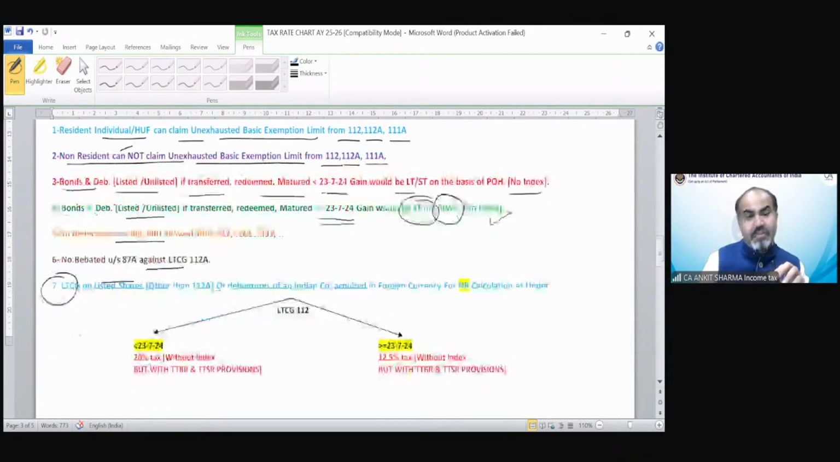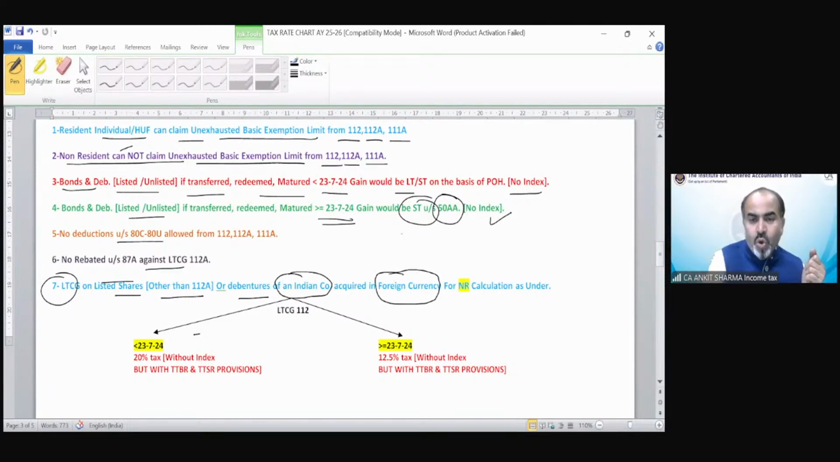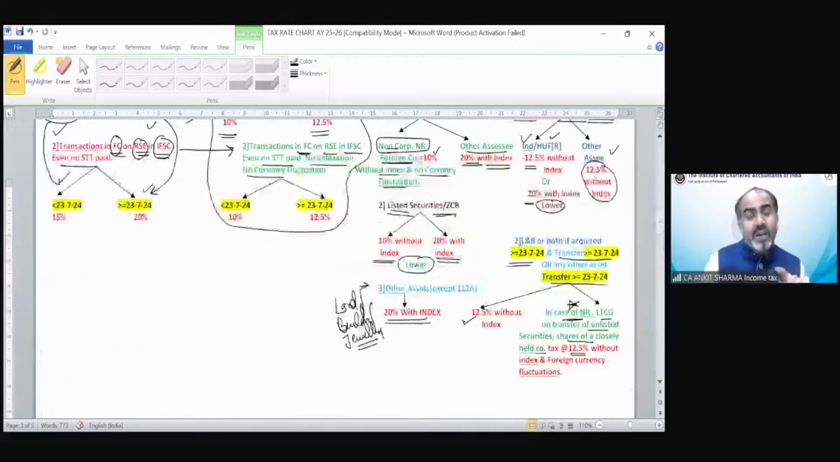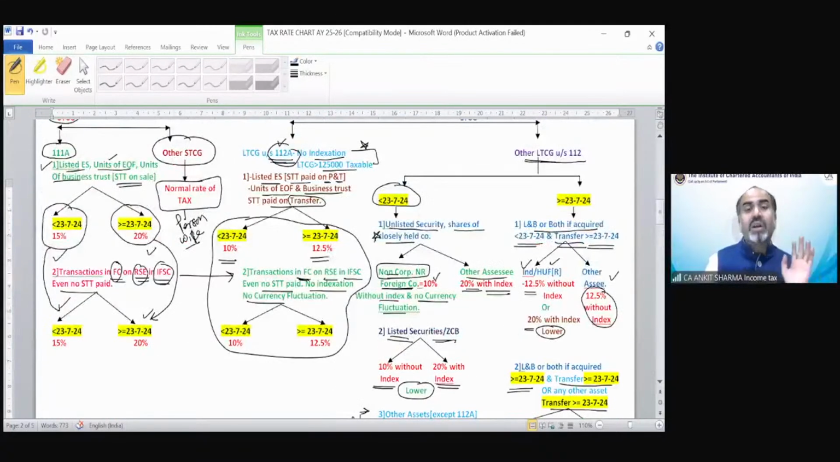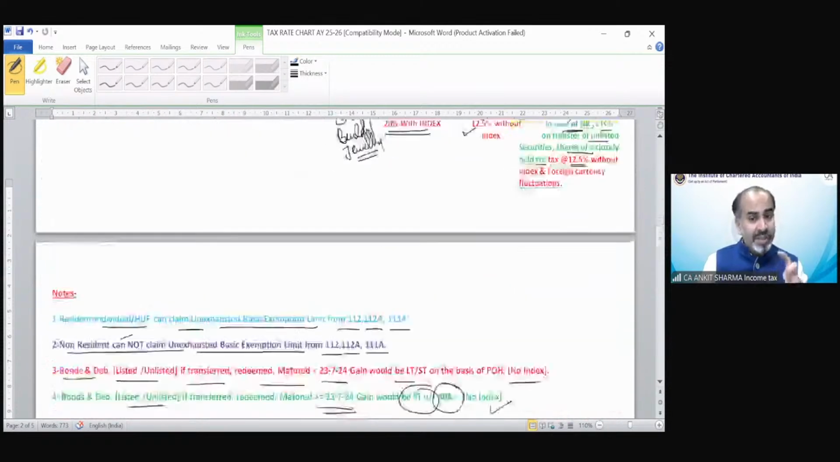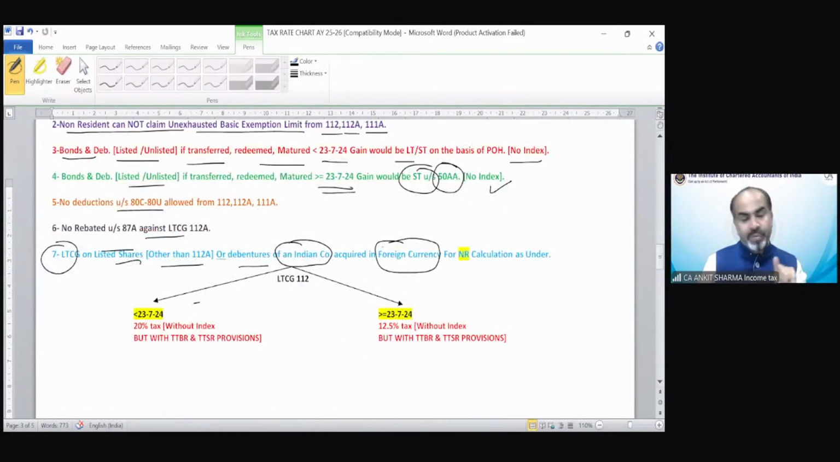Now point number 7 is for TTBR provisions. So TTBR is applicable in both cases: if long-term capital gain on listed shares other than 112A, or debentures of an Indian company, acquired in foreign currency. So there was no case in the above diagram in which shares have been acquired in foreign currency. They have been transferred in foreign currency in the different case of IFSC, etc. But there is no case which says they have been acquired in foreign currency. So this is a separate case I need to include to make you understand.